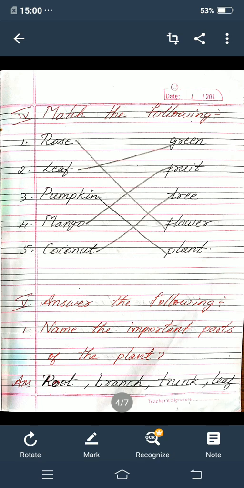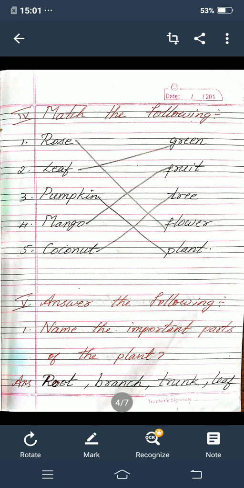Third one, pumpkin. So pumpkin, it is a plant. So in the B side, in the fifth line, plant is there. So for pumpkin and plant, you put one line. Fourth one, mango. So it is a fruit. So in the B side, in the second line, fruit is there. So for mango and fruit, you put one line. Fifth one, coconut. So it is a tree. In the B side, in the third line, tree is there. So for coconut and tree, you put one line.